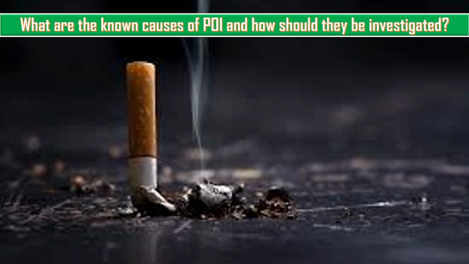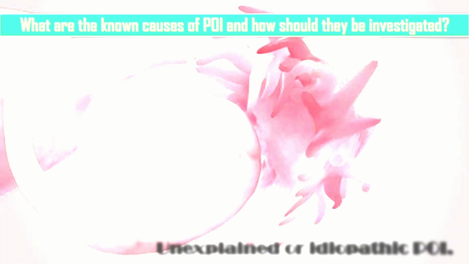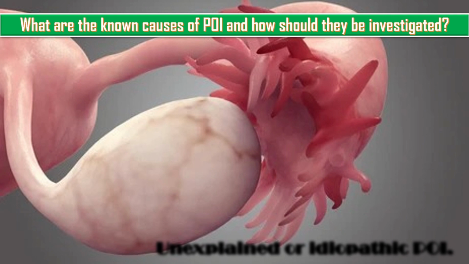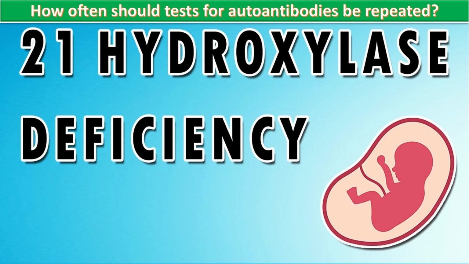Although no causal relation has been proved for cigarette smoking and POI, there is a relation to early menopause. Therefore, women who are prone to POI should be advised to stop smoking. In a significant number of women with POI, the cause is not identified and these women are described as having unexplained or idiopathic POI.